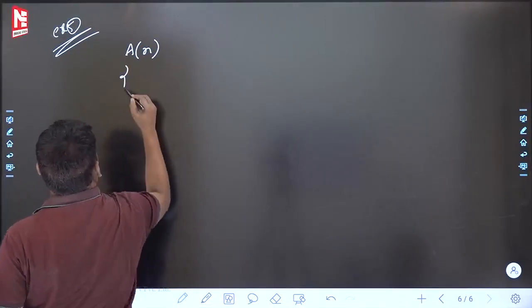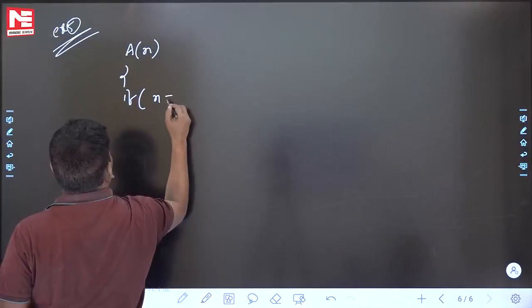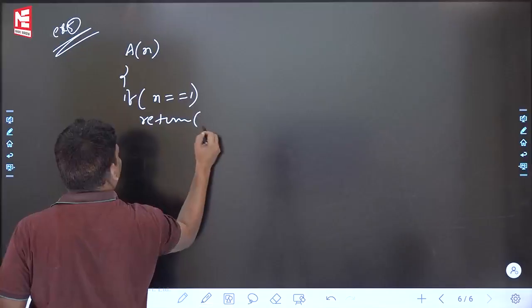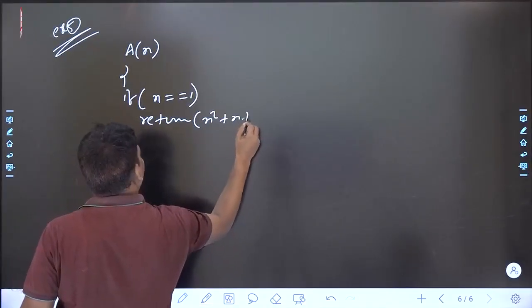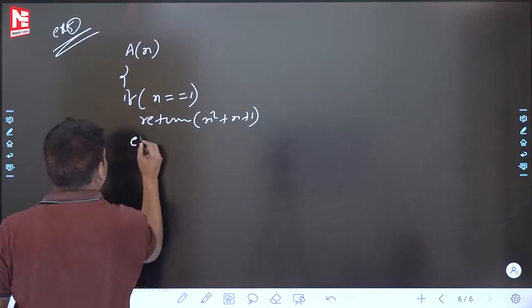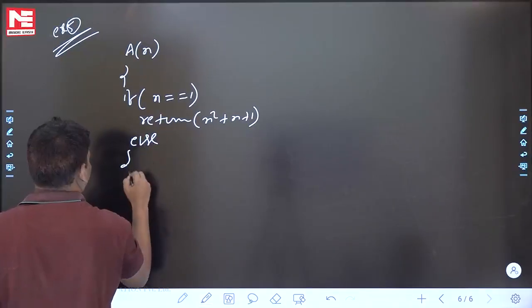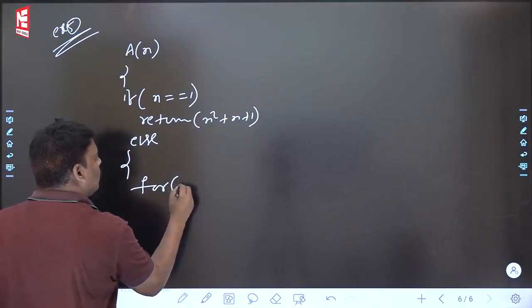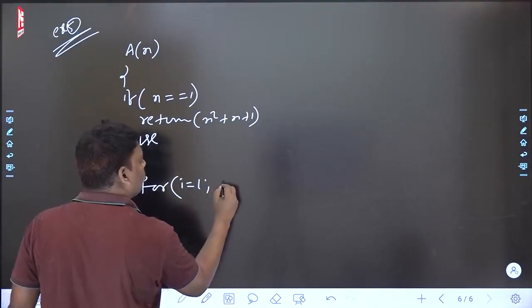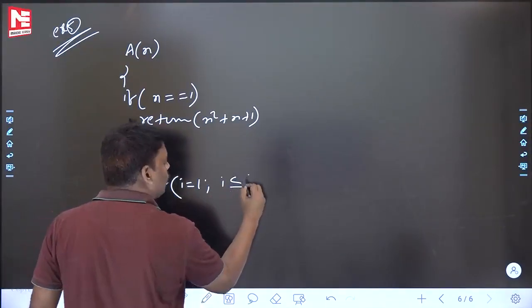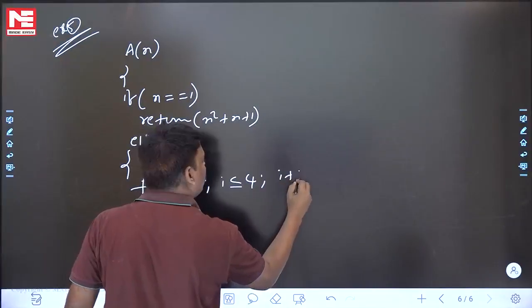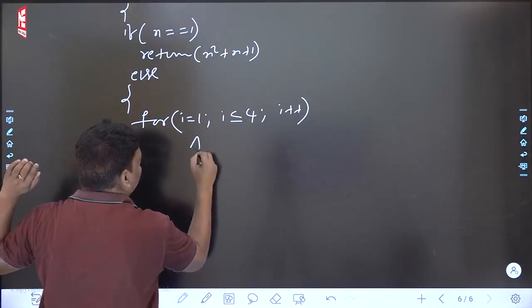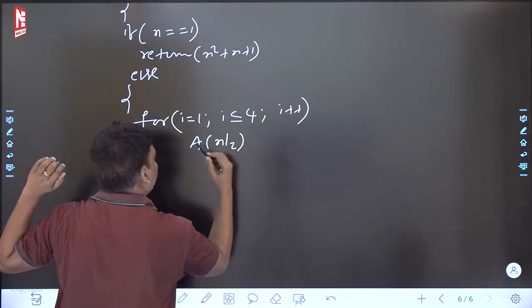A of n: if n is equal to 1, then return n square n plus 1, else, see the else now: for i is equal to 1, i less than or equal to 4, i plus plus, A of n by 2.